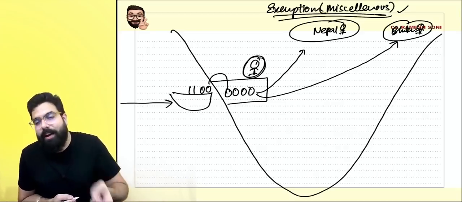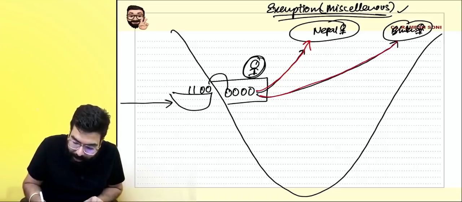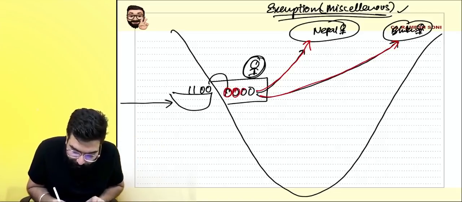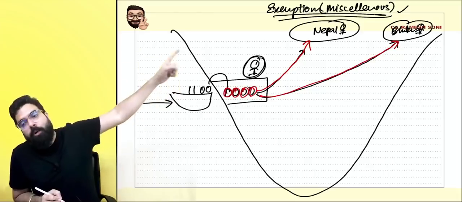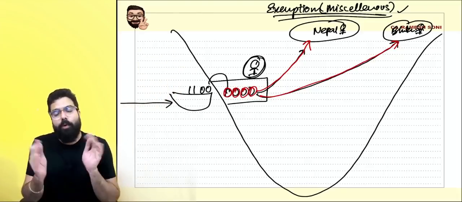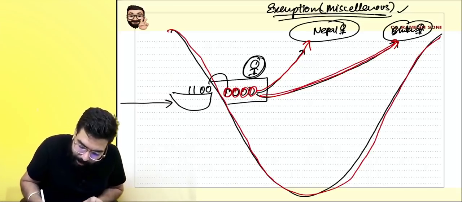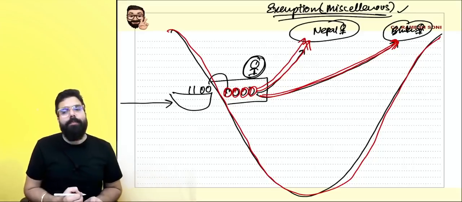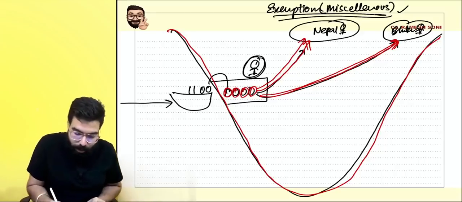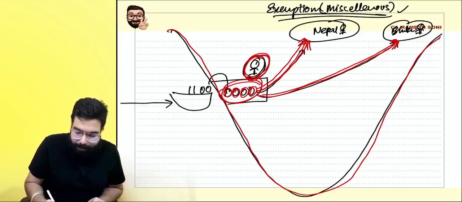So the transit cargo which is going from our country to their country is basically not meant for our country; it is meant for Nepal and Bhutan. But because Nepal and Bhutan do not have a coastline, they don't have the sea, the goods come to our country and are then sent to the Nepal and Bhutan border. In this scenario, there will be a person who will get all these goods cleared and send them to Nepal and Bhutan.